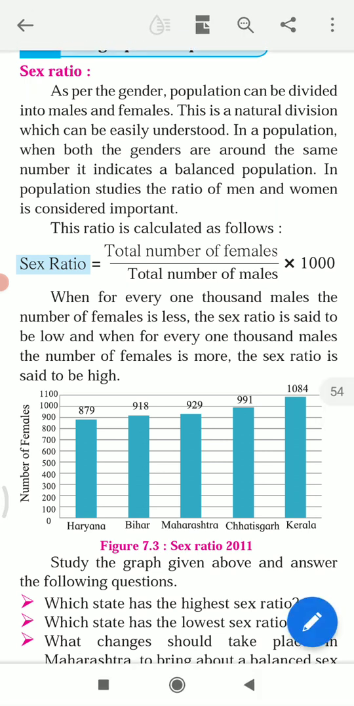Outmigration of males leads to a high sex ratio in a region from where males have outmigrated. Less female birth rate leads to a low sex ratio. So children, you have come to know that as per the gender, population can be divided into males and females, and sex ratio is the number of females per thousand males.